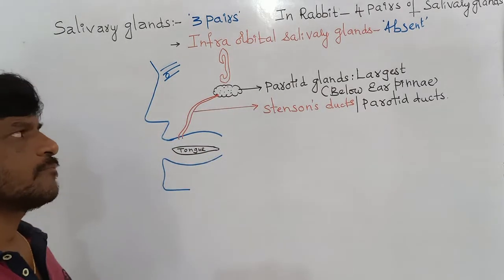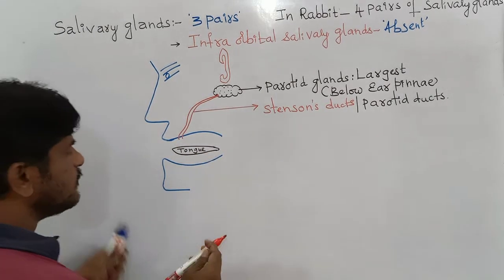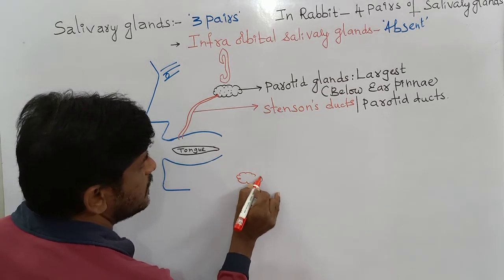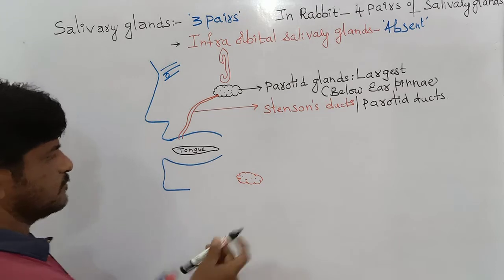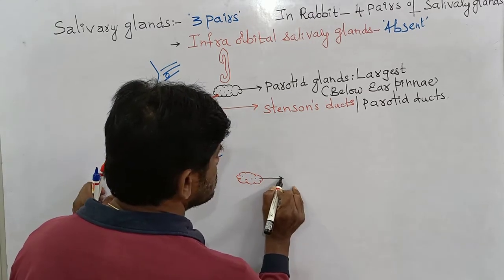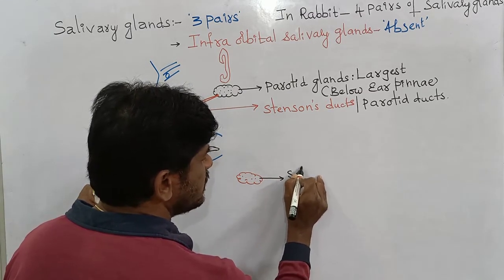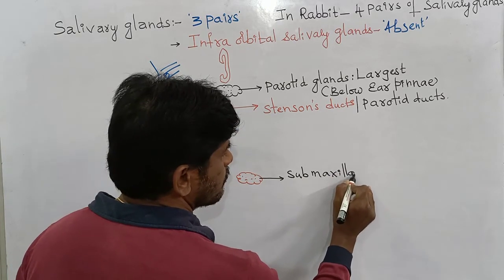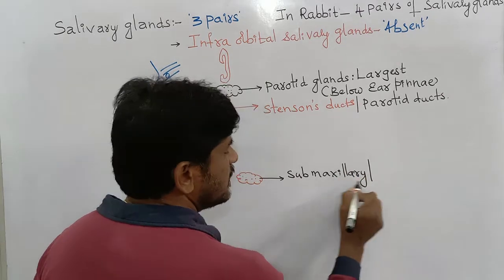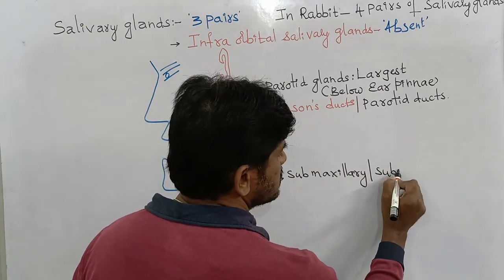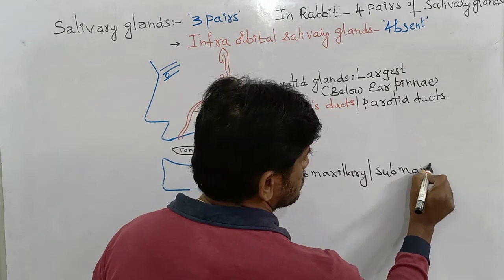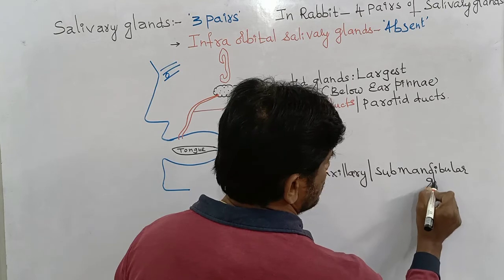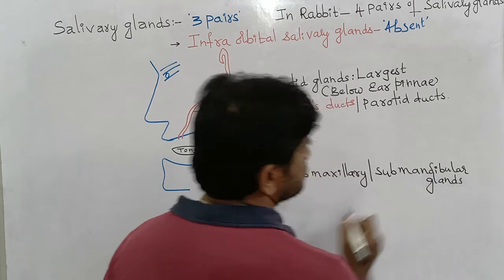At the angle of the lower jaw there is a pair of salivary glands. These glands are named the submaxillary glands, and they can also be called the submandibular salivary glands.